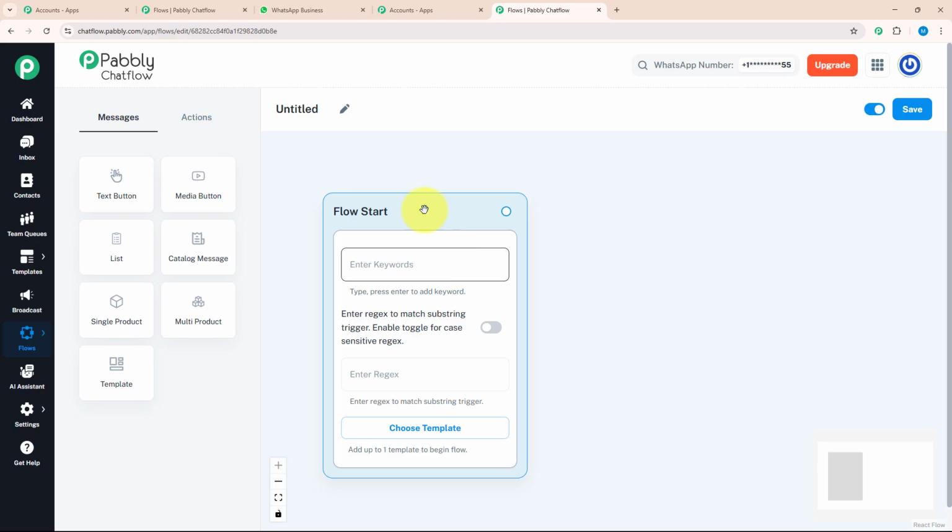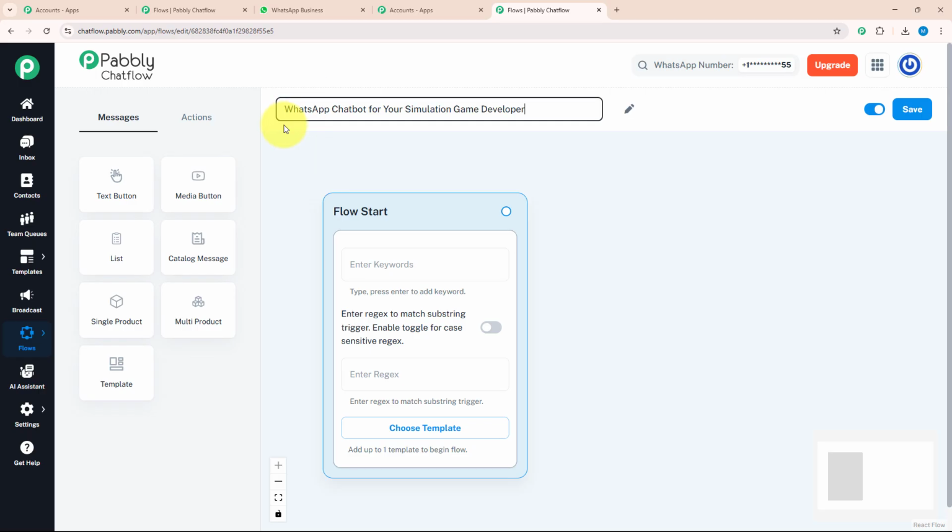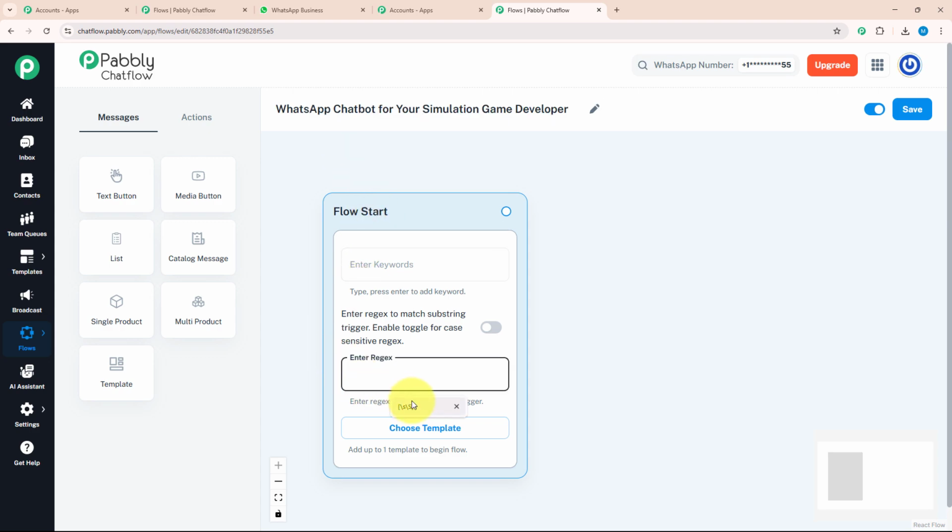For that, you need to give a meaningful name to this flow. As we are making this chatbot for a game developer, I will name it accordingly as WhatsApp chatbot for simulation game developer. After giving a meaningful name, I will start building this flow. For that, I will give a regex, which will identify what my customer is trying to say.